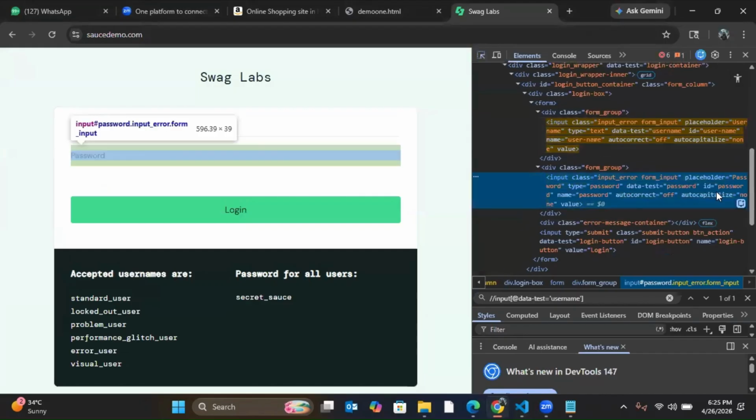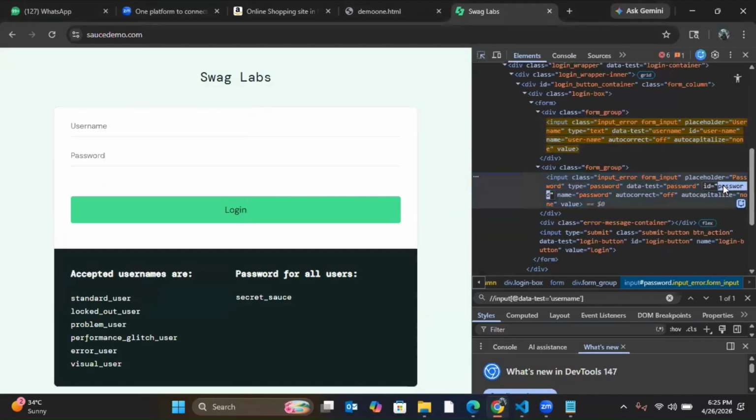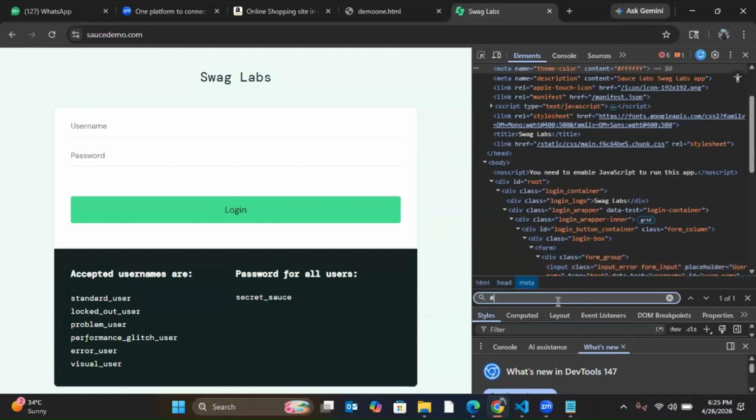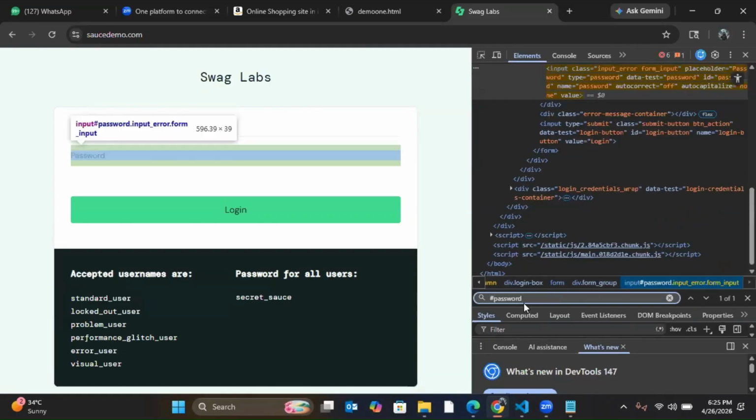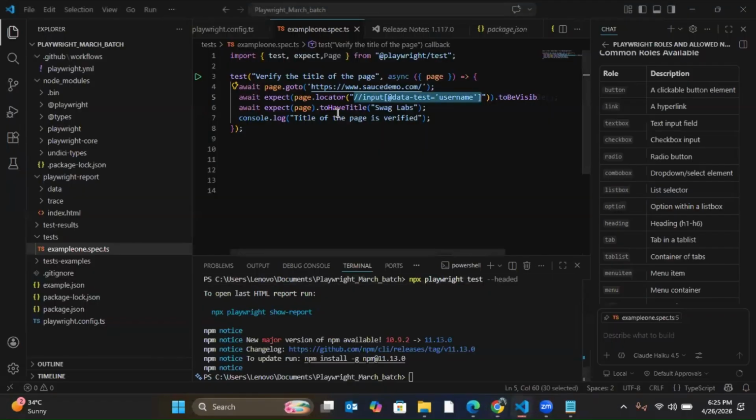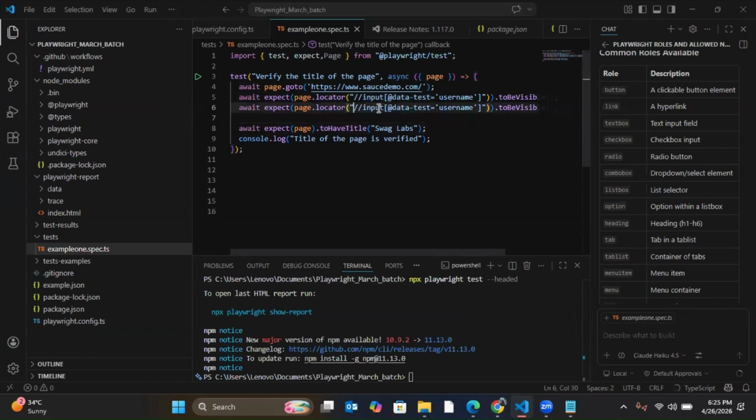Now I'll use CSS for password. Let's say I'll use CSS, by ID. So what I can do? Control B. So this is CSS. CSS also will be using page.locator. Expect page dot locator. Same thing I'll be doing.